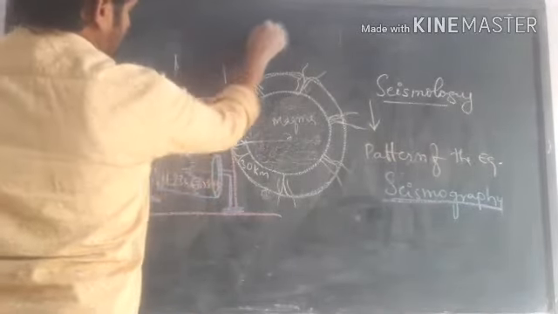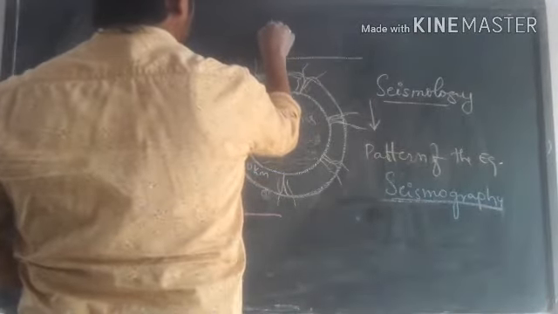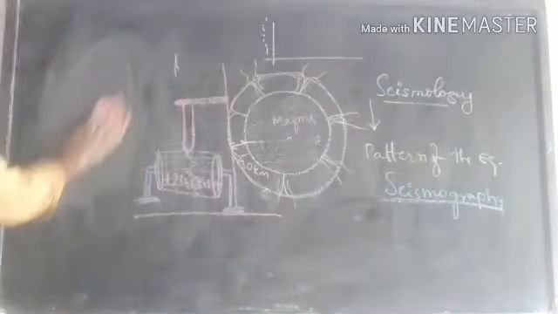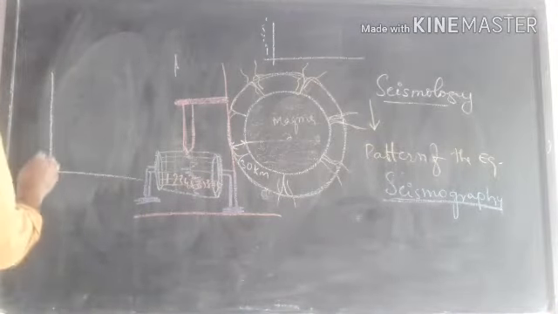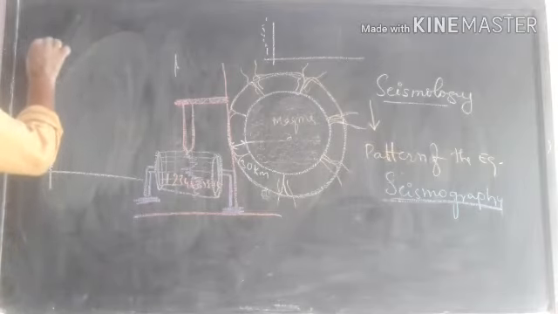Otherwise, I will draw here the Richter scale. Look at this. Here is the Richter scale, and it is written as 1, 2, 3, 4, 5, 6, 7, 8, 9, 10.